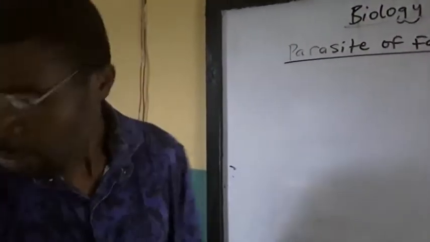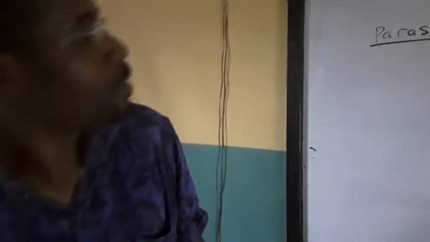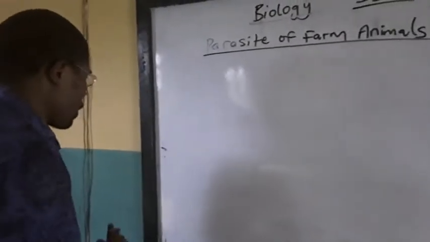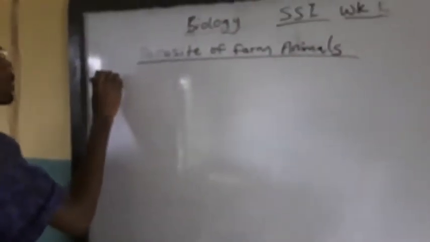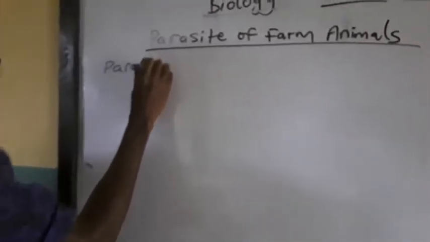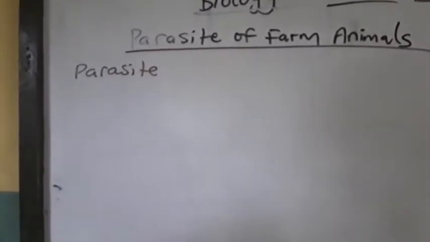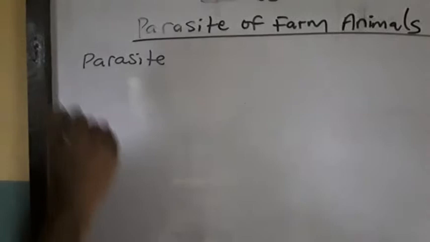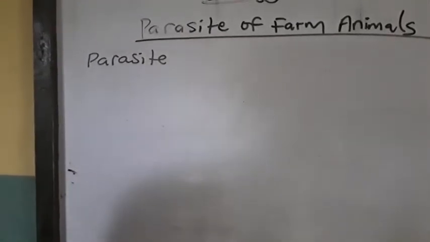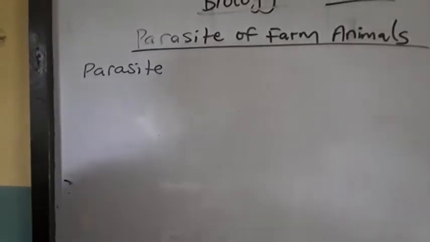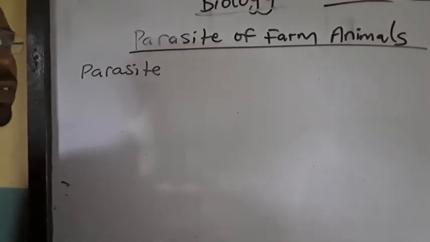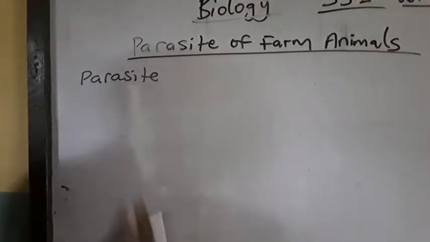Edition of biology. Today we want to look at parasites of farm animals. What is a parasite? I know you might have come across this word parasite. So what is a parasite? Now, a parasite is an organism that lives on or in another organism that is known as the host. And what does it do? It sits on this host and causes diseases to the host.